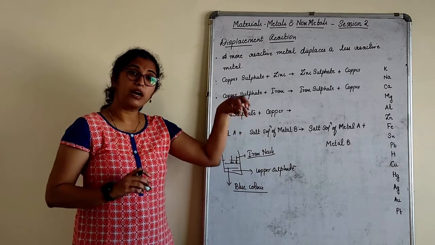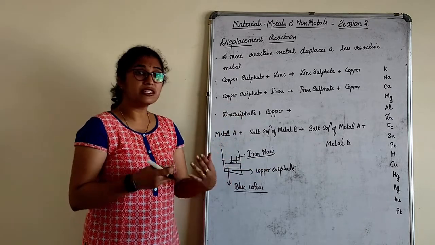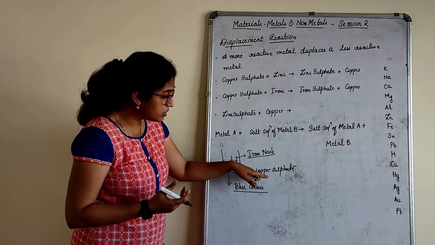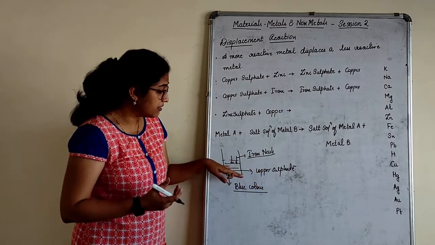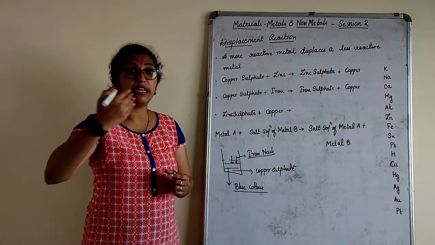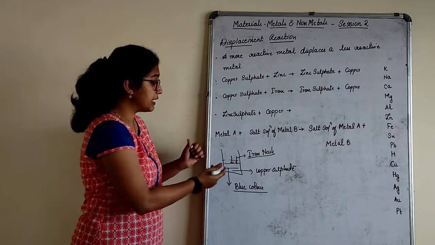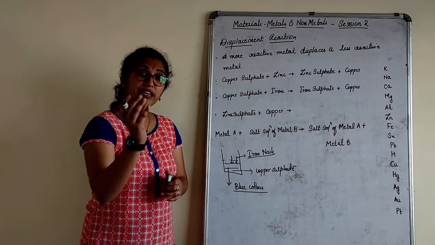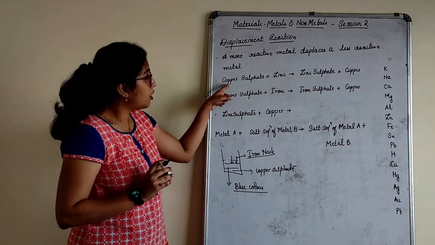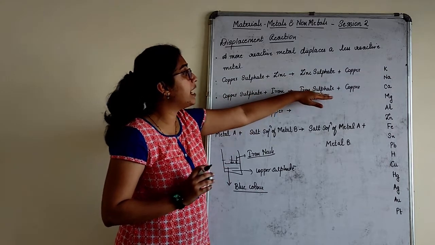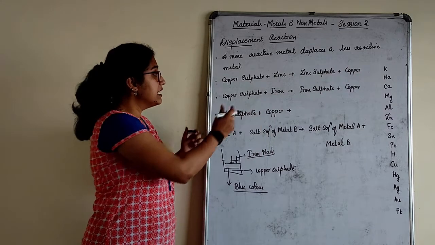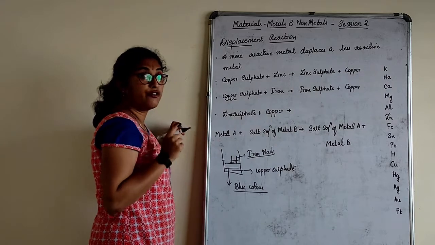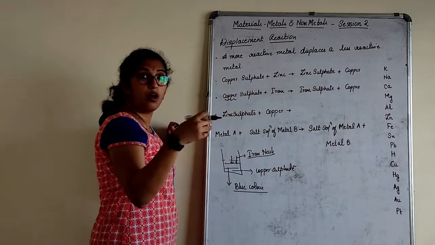I will dip one or two iron nails in it, okay? After some time, what I see is that iron displaces copper. That means the blue color disappears and it takes a different color. So iron can displace copper and make iron sulfate, and copper is formed. Copper sulfate plus iron will give you iron sulfate and copper.